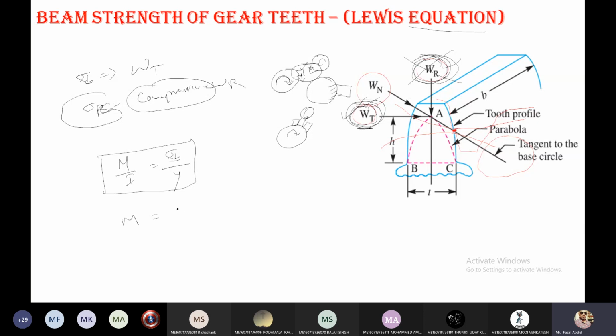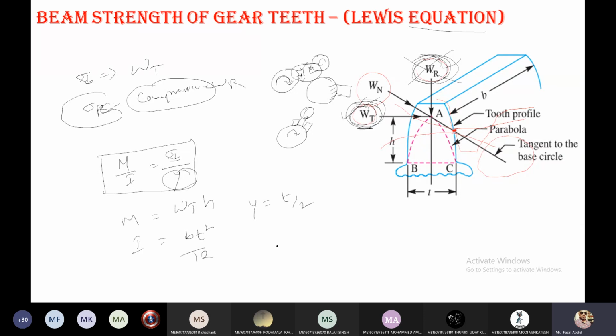By considering this equation, he derived one equation. The bending moment here is Wt into h, load into perpendicular distance, and I is the moment of inertia. Based on the parameters, the moment of inertia is b t cube by 12, and y is the distance from the neutral axis to the outermost layer, that is t by 2.